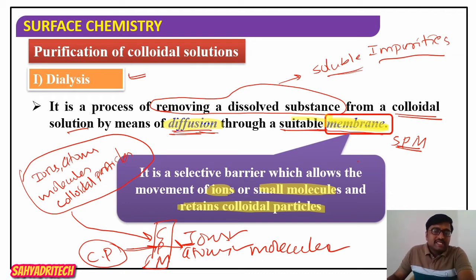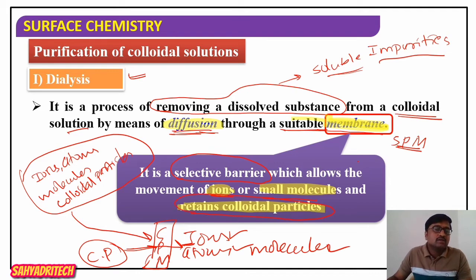Therefore we say it is a selective barrier. It won't allow all particles to pass through, only selective particles, allowing the movement of ions and smaller molecules while retaining the colloidal particles.